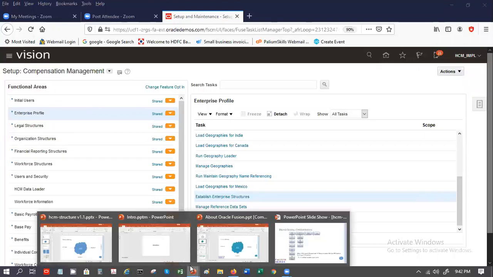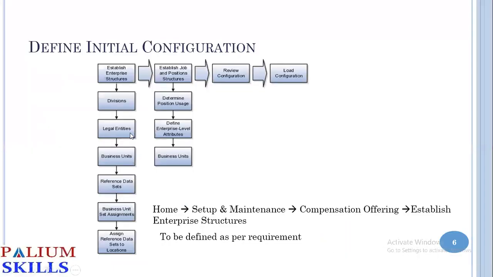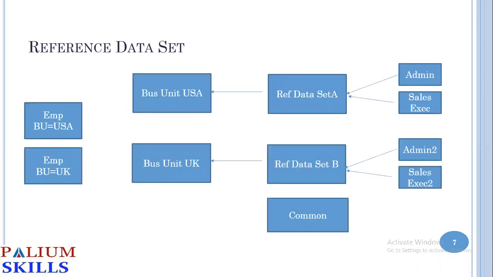So going back to the slide that we had, we looked at this established job and position structures. Once you are happy with this setup here, you can go to load configuration. This is that reference data set we were talking about. On one side, we'll have employees, which are tagged to business units.